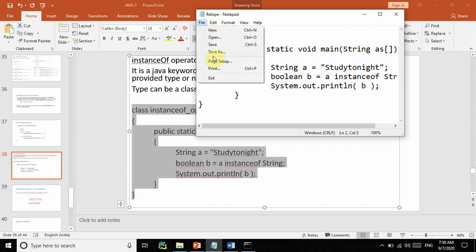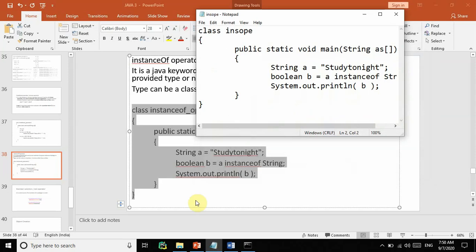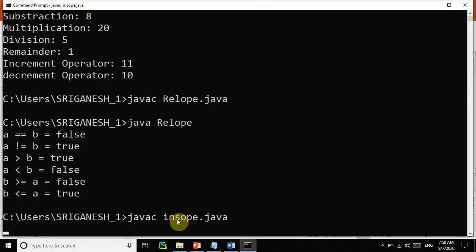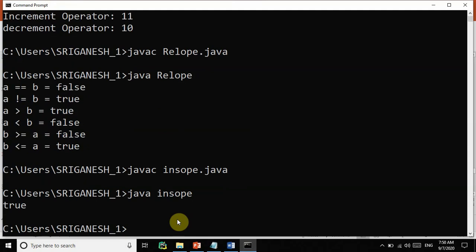Save as INSOP.java. It will go with the command prompt. So javac INSOP.java, then java INSOP. Okay, true.